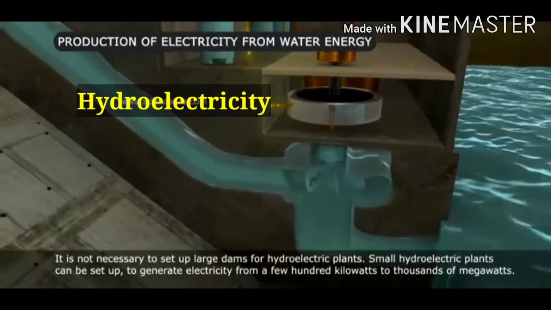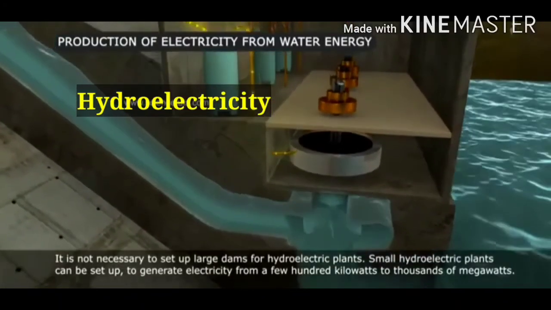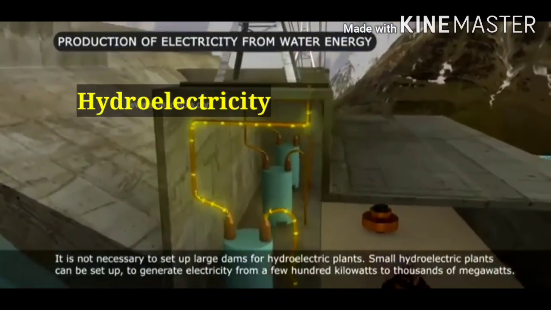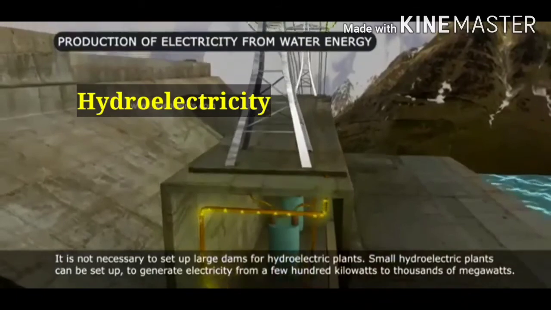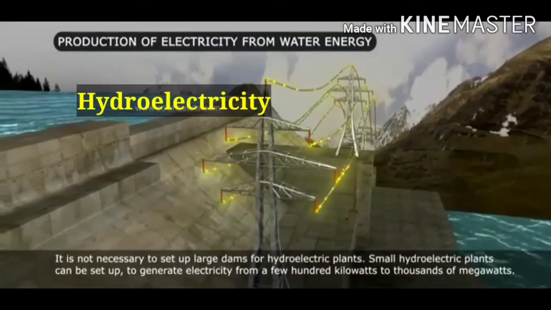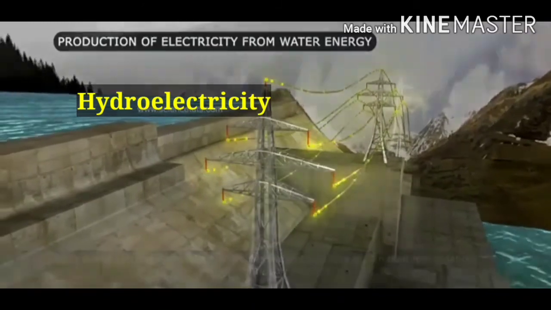As shown in this video, potential energy is first converted into kinetic energy, and as a result the turbine rotates, and then there is formation of electricity, and then that electricity is provided to various places.